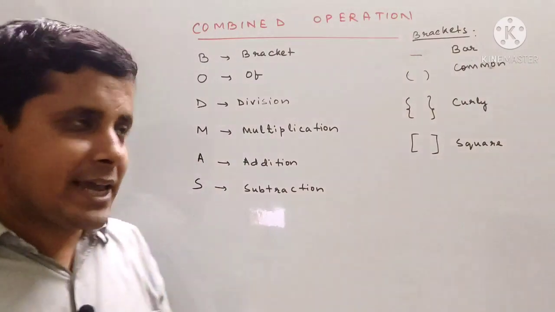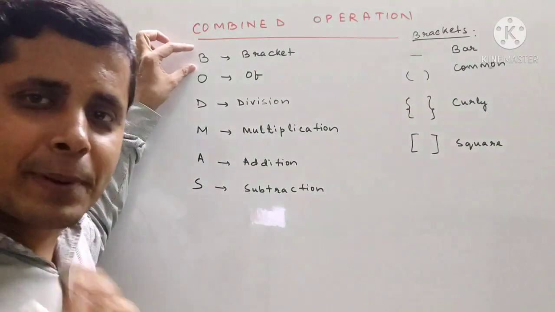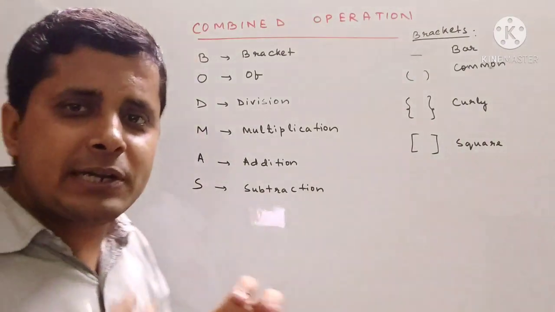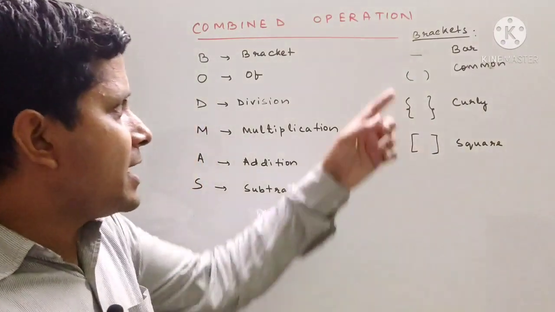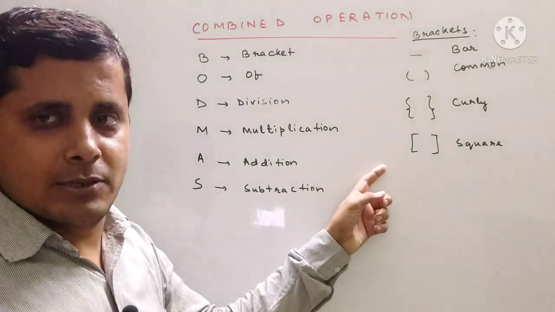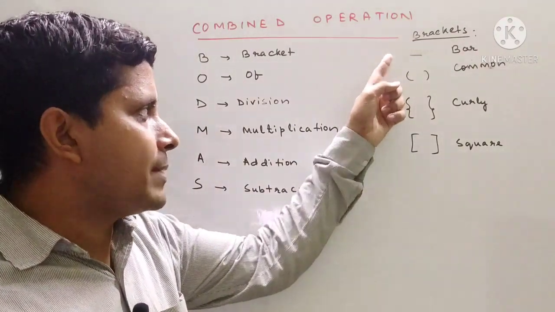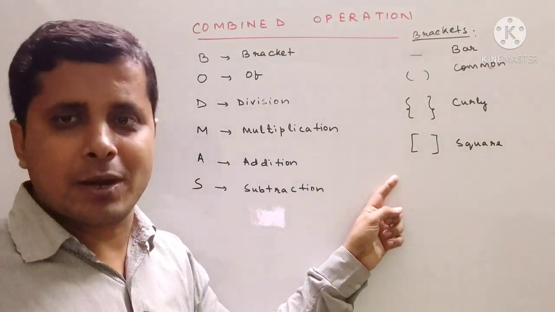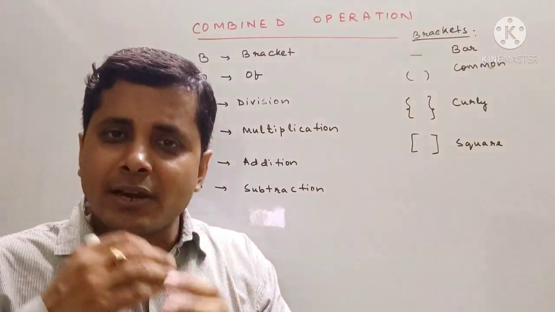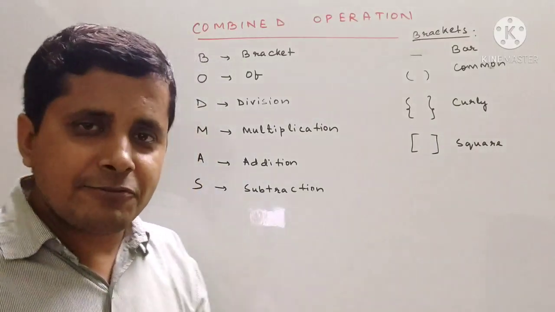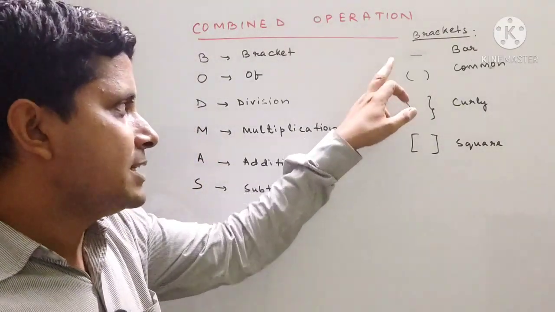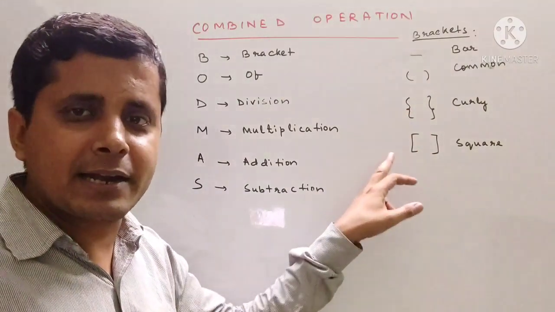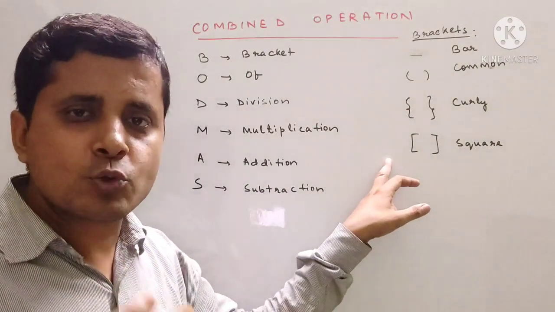Okay, so now again first we have to solve the brackets. For solving the brackets we should know how many types of brackets are there. So there are 4 types of brackets. First one is bar bracket, then common bracket, curly bracket, and square bracket. Now if more than one type of brackets are there, then first we should solve the bar bracket, then we should open the common one, then curly bracket, and at last we should solve the square bracket.